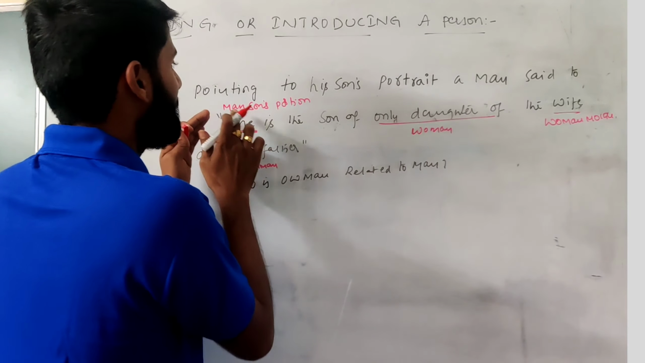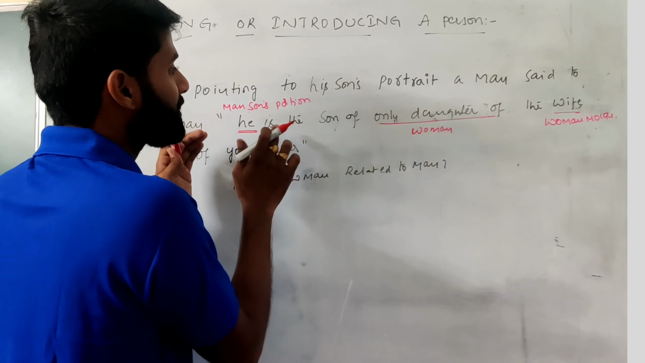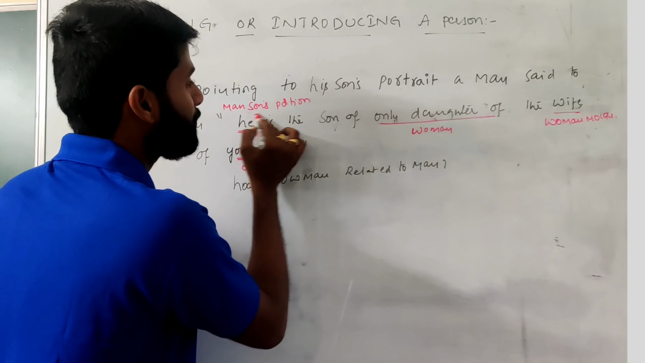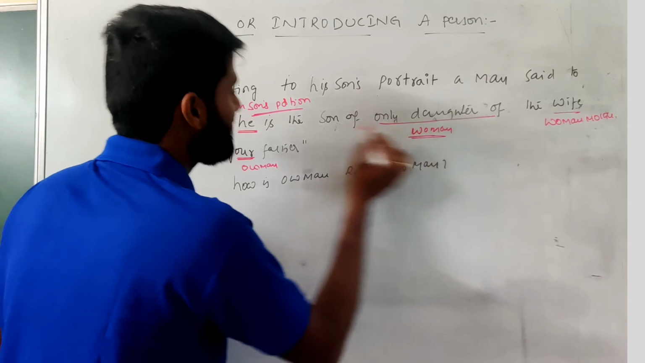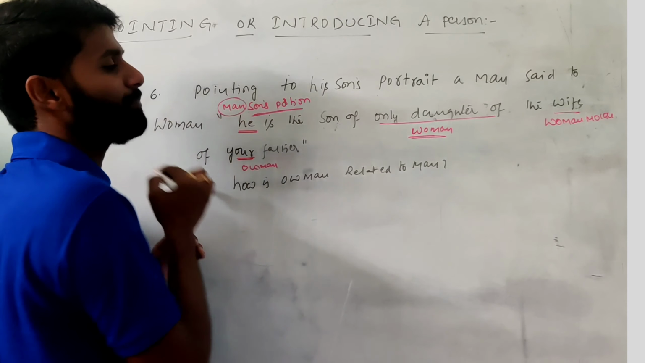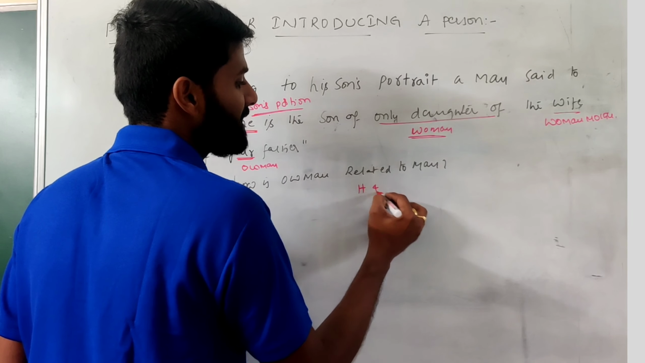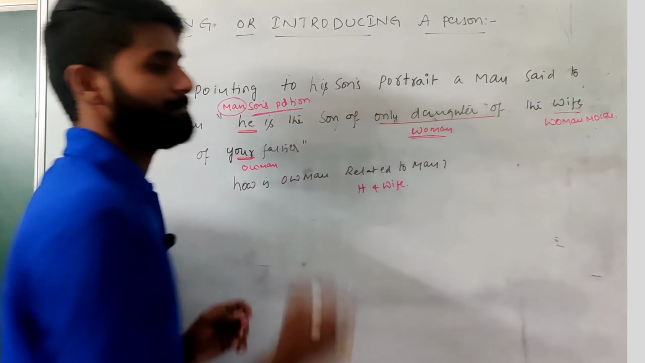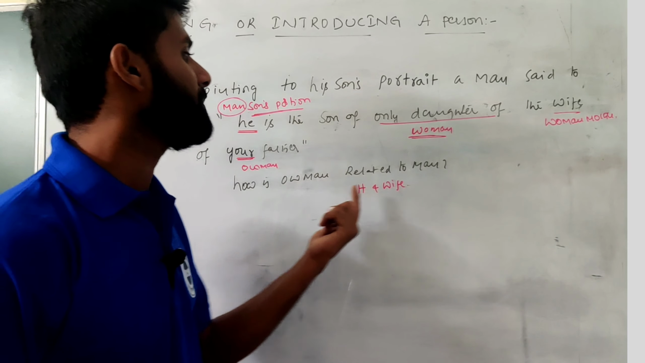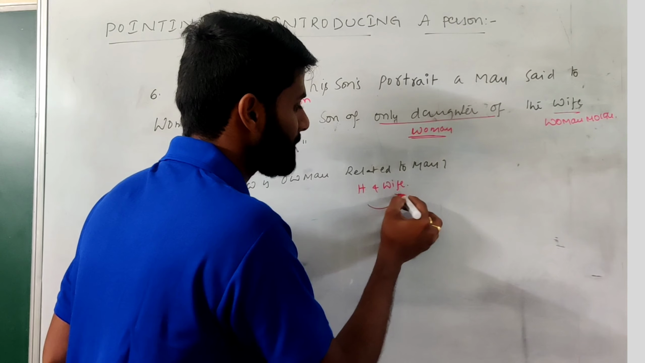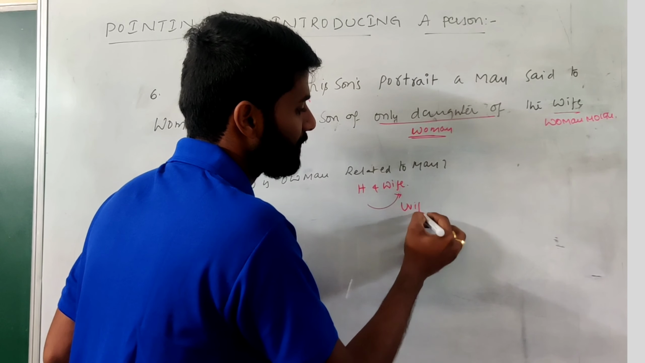Then see, man's son's portrait is the son of woman. See, the portrait person is also the son of woman and also the son of man. The relation between man and woman is a husband and wife relation. Then here my question, how is woman related to the man? Woman related to the man, answer is wife.